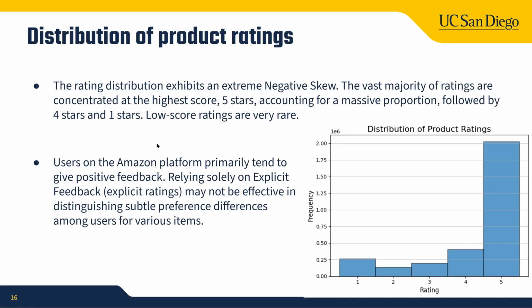And when it comes to product ratings, we found that the distribution is an extreme negative skew. The vast majority of ratings are concentrated on the highest score of 5 stars, followed by 4 stars and 1 star. Other scores are very rare. So we can say users on the Amazon platform primarily tend to give positive feedback. And if we only rely on explicit feedback like ratings, this may not be effective in distinguishing subtle preference differences among users for various items.